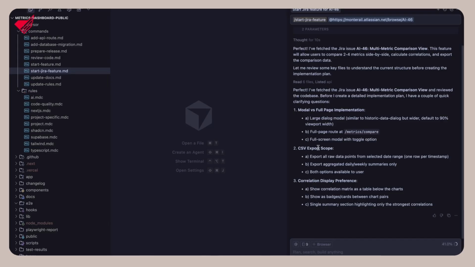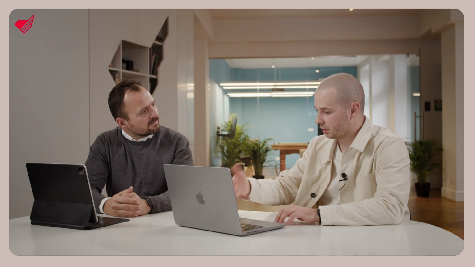Do I need to have a CSV export here? What are the display preferences? So I can answer it. It's actually good that it asks questions because based on that, you can verify if it understood the assignment properly. Because if it asks good questions, like really the things that are not mentioned in the task, but we need to decide on them. Right. Yeah,